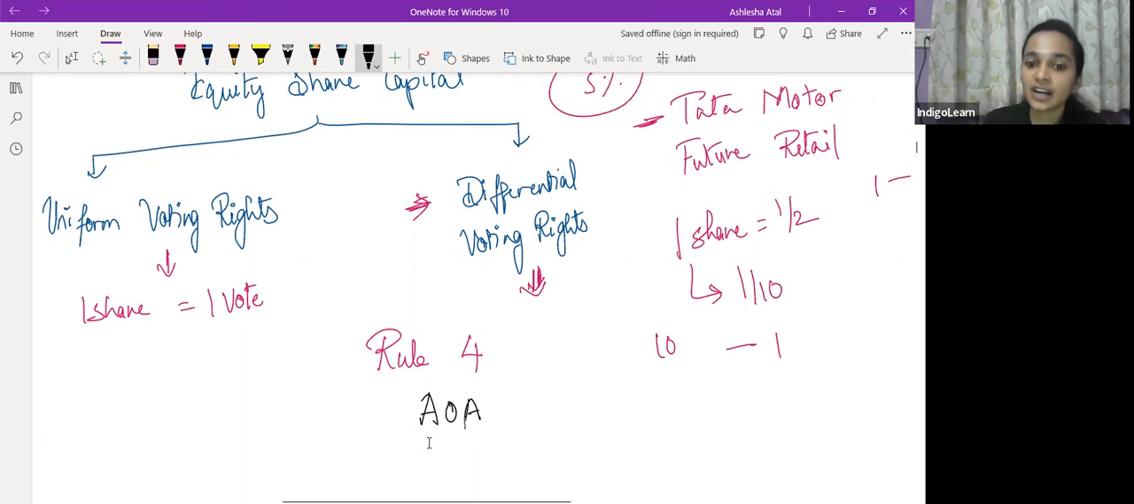So सबसे पहला condition which has to be complied with is AOA of the company should permit the company to issue equity shares with differential voting rights. The second important condition is that an ordinary resolution has to be passed in a general meeting. Ordinary resolution, special resolution is not required in case of DVR. It is an ordinary resolution which will be required in case of DVRs.